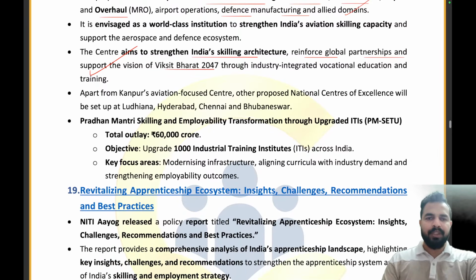So when it comes to this, my dear friends, Pradhan Mantri Skilling and Employability Transformation through upgraded ITI, that is PM-SETU, the total outlay of the scheme is 60,000 crore rupees, with the objective of upgrading 1,000 industrial training institutes across India.